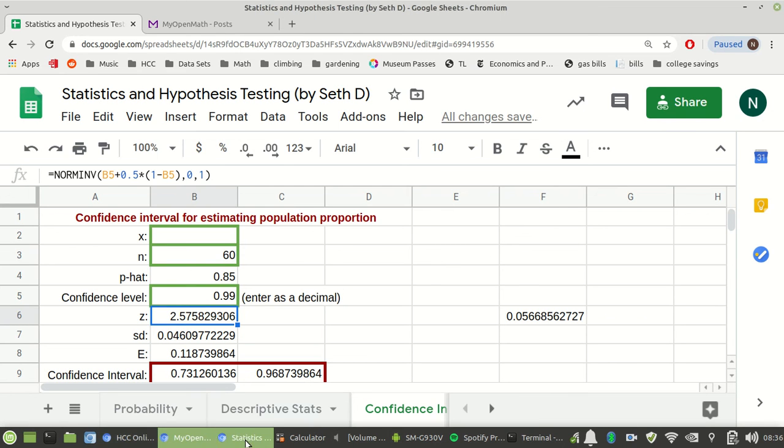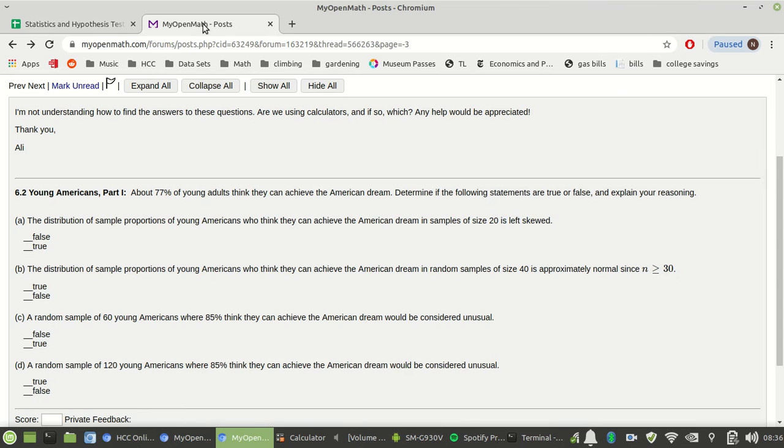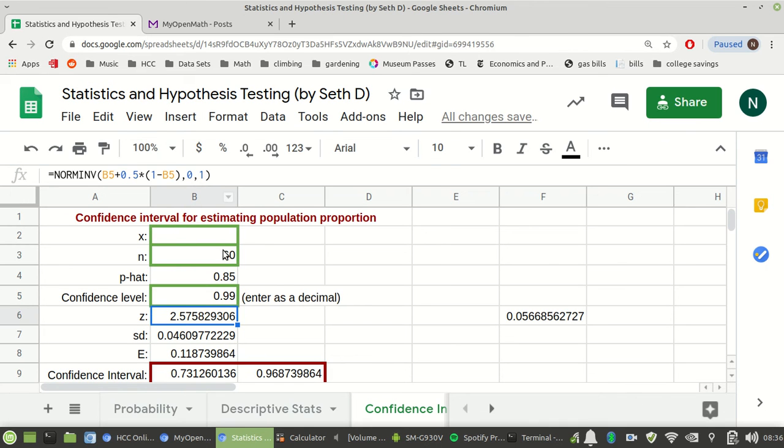Part D. A random sample of 120 young Americans where 85% think they can achieve the American dream would be considered unusual. Oh, so let's go back and look at this again. Now my sample is not this. It is 120, right? My p hat is the same, and I'm still using the same confidence level of 99%. And here we are still capturing the true proportion.